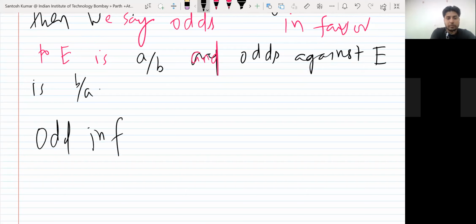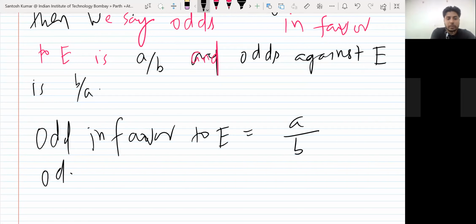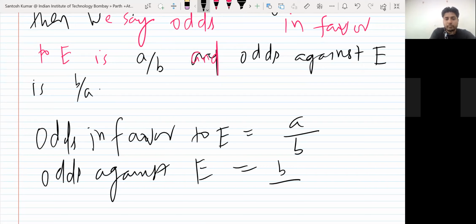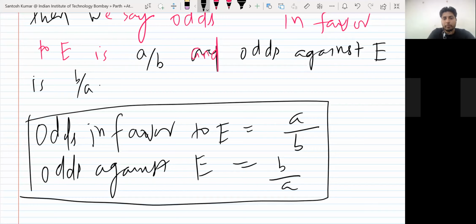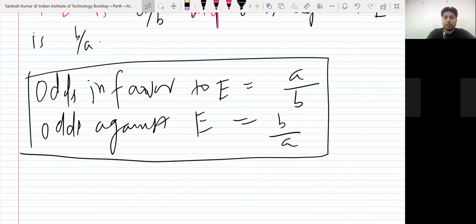Odds in favor of E, you have seen, is A upon B. Odds against E is B upon A. Okay, this is a term used in probability. So favor means how many in support, against means how many in opposition. Okay, so see what they asked actually.